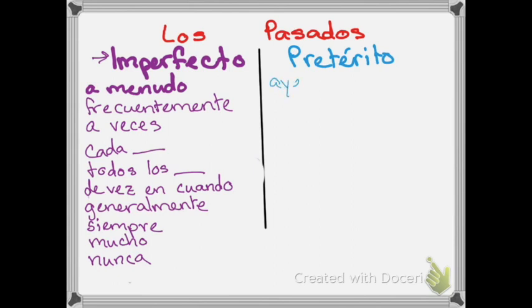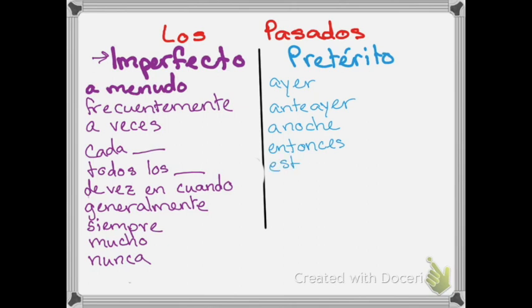Okay? So ayer, yesterday. Anteayer, which is a fun word. Anteayer means the day before yesterday. Anoche, last night. Entonces, any of these transition words, right? Entonces, luego, después. These are going to indicate that I need to use the pretérito.